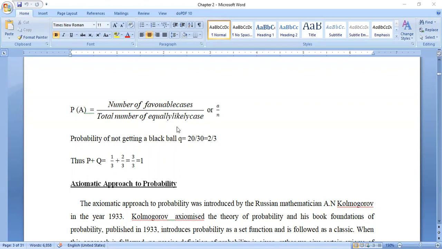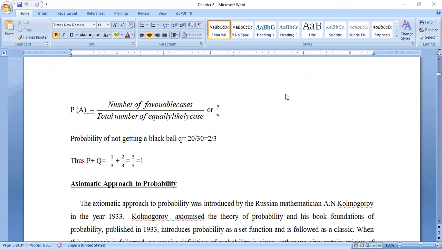That is 1 by 3 plus 2 by 3 is equal to 3 by 3, that is equal to 1. Okay, the total probability will always be 1 only. I am reminding you that the probability will always be only 1. It should not cross beyond 1.